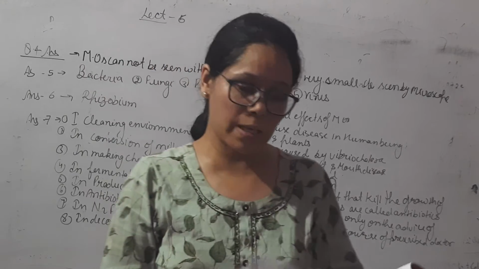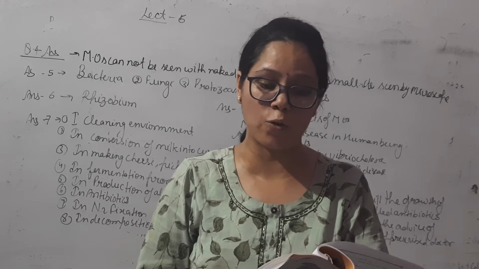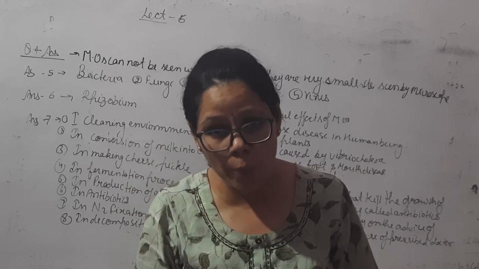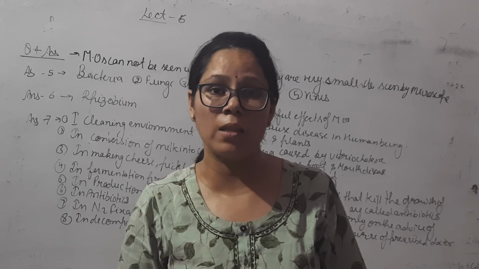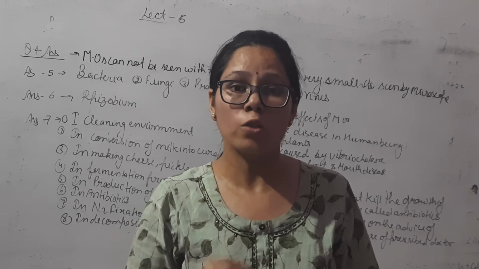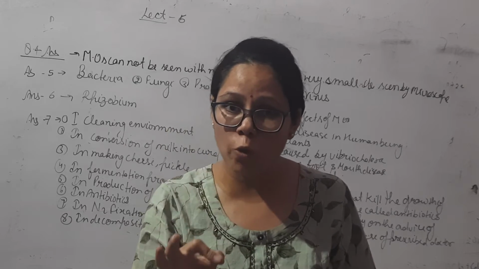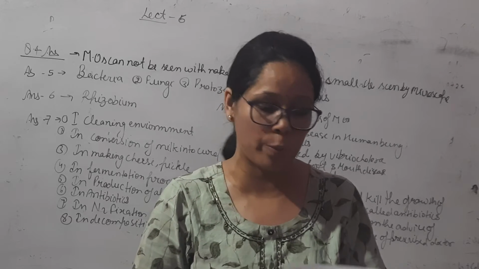Now question number 6. Name the microorganisms which can fix atmospheric nitrogen in the soil. The rhizobium bacteria can fix the atmospheric nitrogen in the soil, which is useful for increasing fertility of soil. So the name of the bacteria is rhizobium. So the answer is rhizobium.